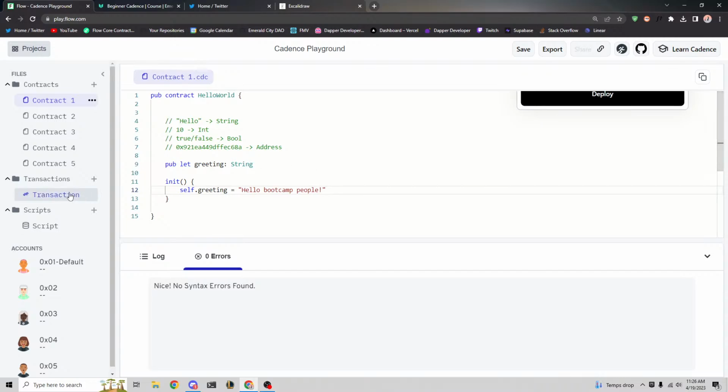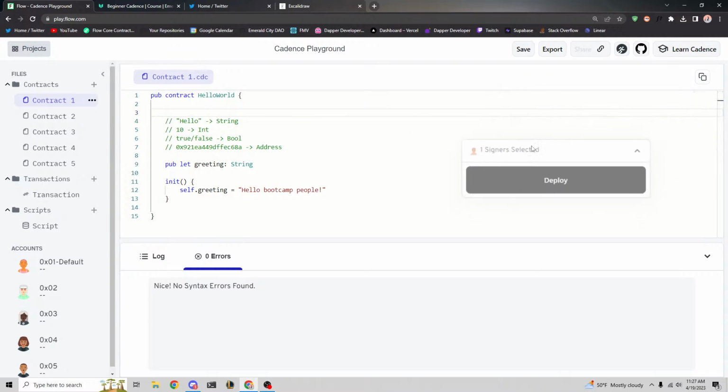So, again, transactions change data, scripts read data, but at the end of the day, they are bound to using what the contract defines. So if the contract doesn't allow me to change the greeting, the transaction can't do that. Think of transactions and scripts as just using the tools that are provided by the contract. That's all they are.